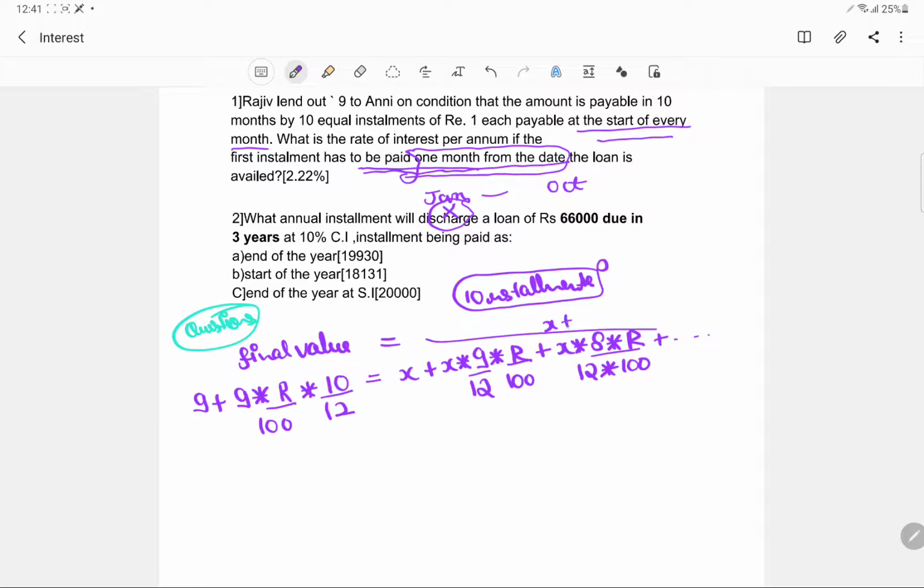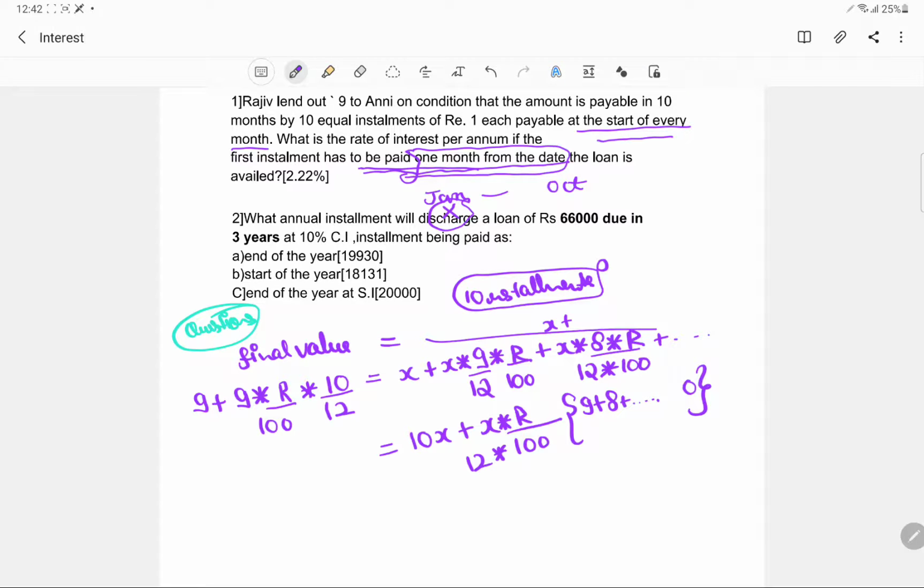So this would be like 10 times x plus x into r into 12 upon 100. Sorry, okay, just try and see this. x into r is common, upon 12 upon 100, and this would be like 9 plus 8 plus up till 0.